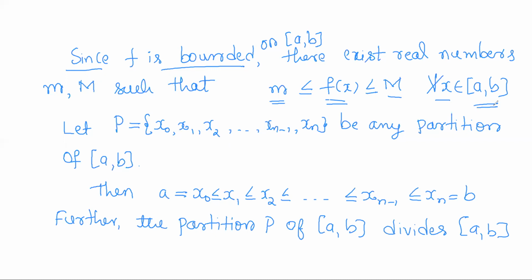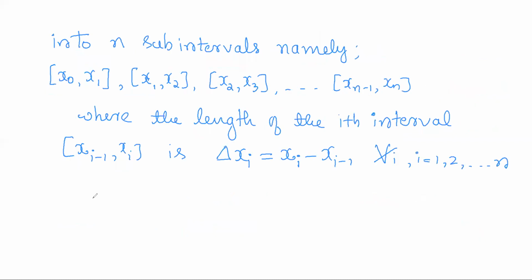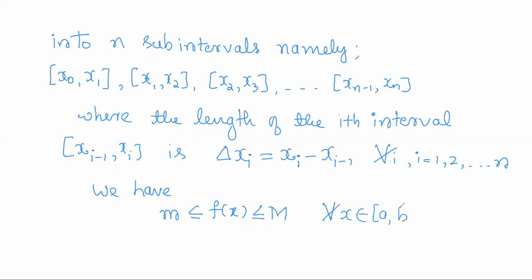That means all the images are bounded above by capital M and bounded below by small m. This is true for all x varying over the closed interval a comma b, right? So we have small m less than or equal to f of x less than or equal to capital M for all x varying over the closed interval a comma b. So x can vary from a to b.